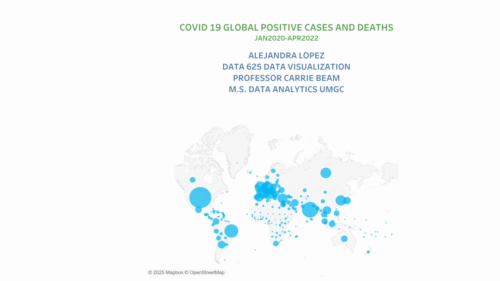Because in this dataset the analysts recorded data points at consistent intervals between January 2020 and April 2022, we were able to elaborate a time series analysis. I chose this dataset because I believe that what happened with the virus was incredible. It impacted millions of lives and marked the history of humanity. So let's see how the coronavirus impacted the world population.